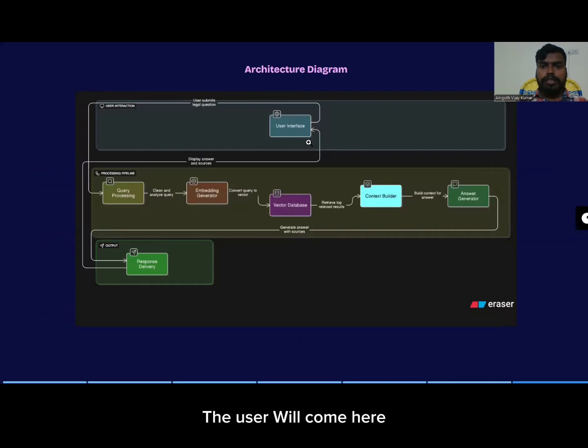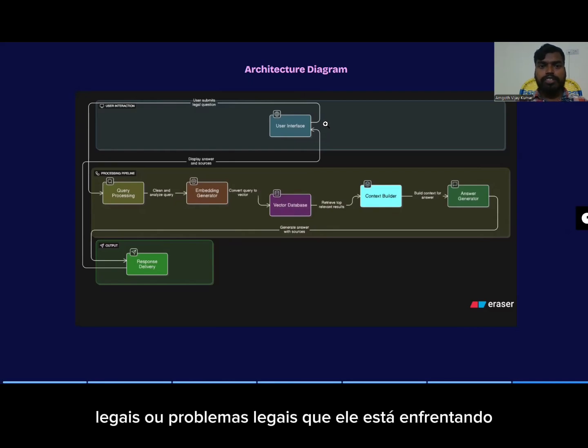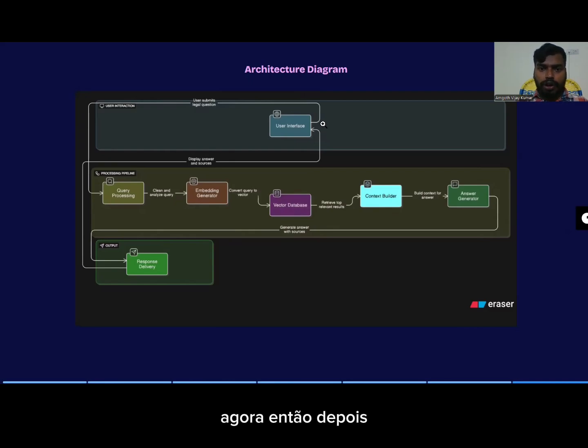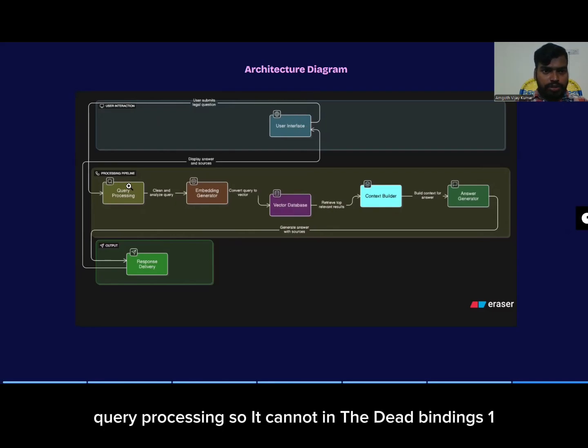In the architecture, the user will come here and give a query about the legal questions or legal problems which he is facing now. After the input given by the user, it goes to query processing and is converted into embeddings.